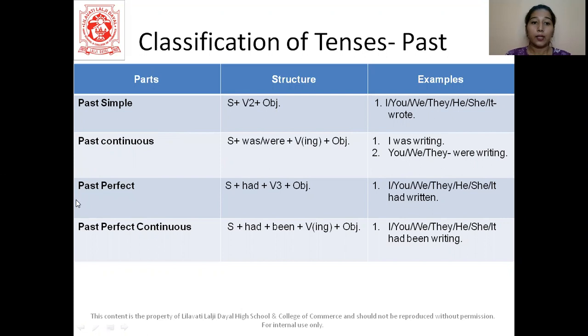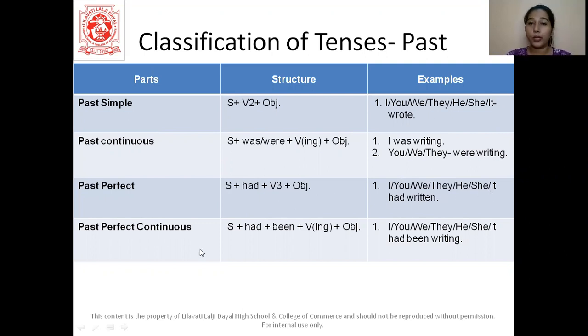Alright? Then we have past perfect tense. Again, see here the verb is in the third form, which means EN/ED form, right? And here we only have one helping word, that is had. In the present tense, we had has and have. Here we have had. Subject plus had plus V3 plus object. I had written a book, you had written a book, he had written a book.